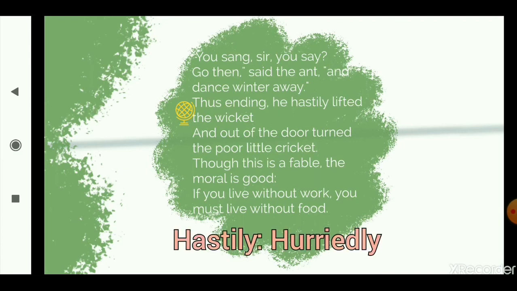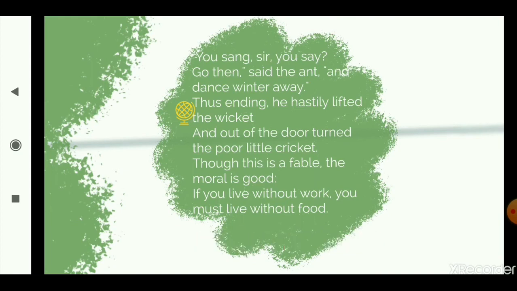Thus ending, he hastily lifted the wicket. Hastily means in a hurry, quickly. So thus ending, he ended the conversation there. Thus ending means the conversation abruptly ended there, because the ant said, no, sorry, I will not give you any food. If you wasted your summer months like that, go ahead, I will not give you anything for the winters. He hastily lifted the wicket and out of the door turned the poor little cricket. So the poor little cricket was thrown out of the door. The ant said, no, I cannot help you. I will not give you anything to eat.